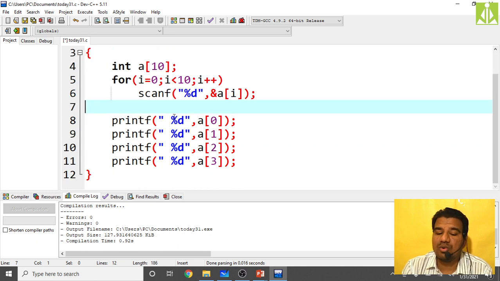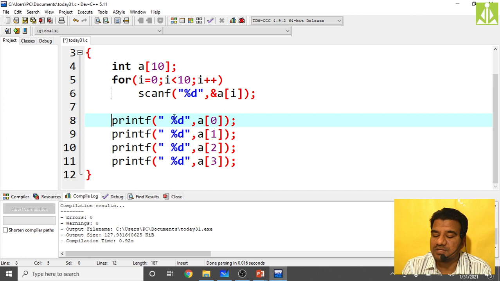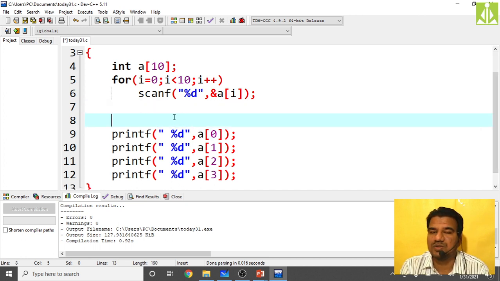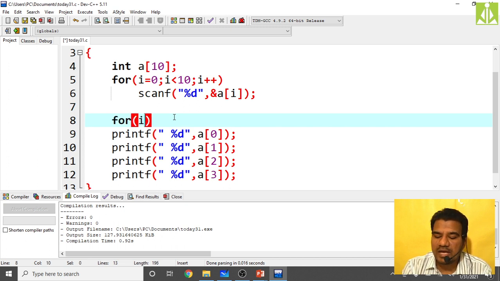The same rule you can apply for printf as well, printing, outputting the values on the output screen. So how can we do it? Simply again you take I equals 0, because we have to start from 0, I less than 10, then I plus plus, like this you can take.